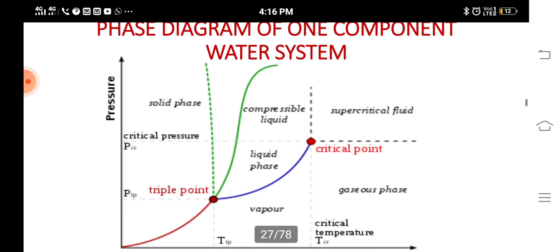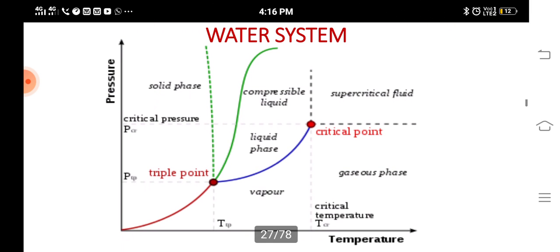In this, we have taken temperature and pressure. These two are variables in the case of the water system. It has only one component, that is water, and it has two variables, temperature and pressure. When we heat the material, that is, when we heat water from room temperature to higher temperature, what happens is explained by the phase diagram.